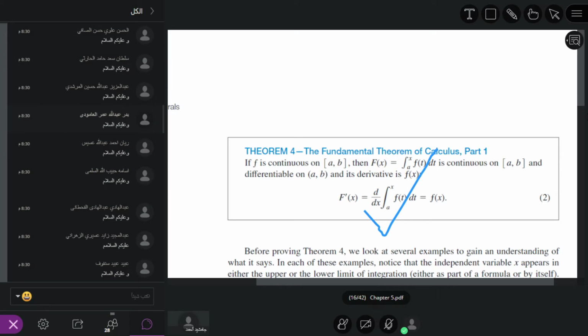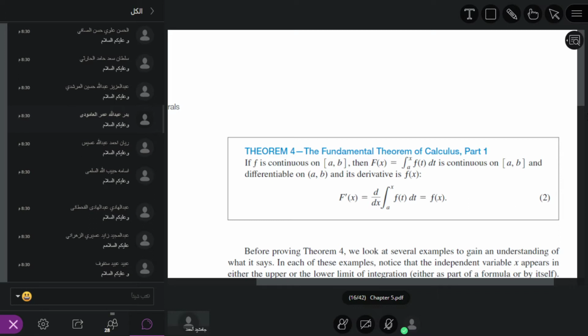Okay, and it is differentiable on the open interval (a, b), and its derivative is f of x. Okay, so how can we find this? I will write here on the side. I want to explain this.